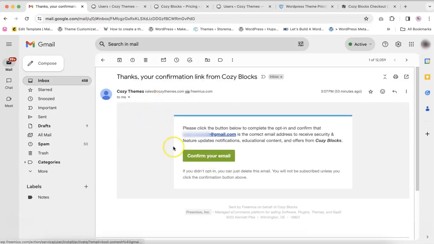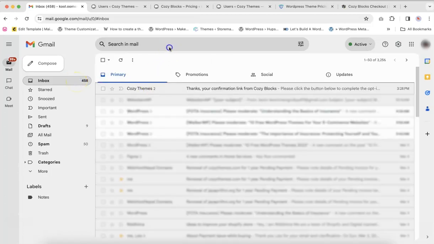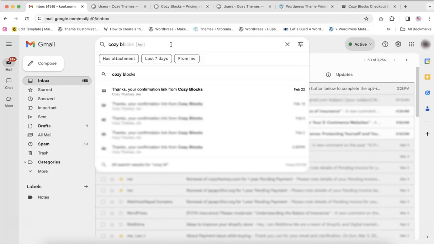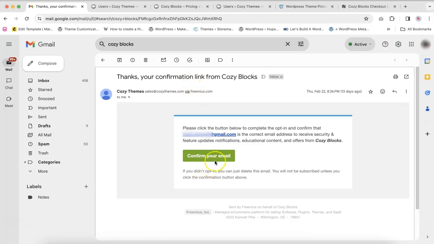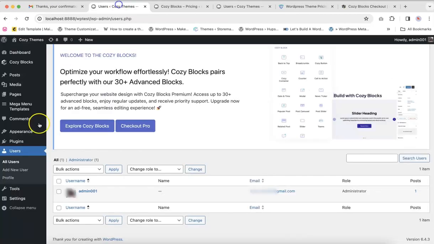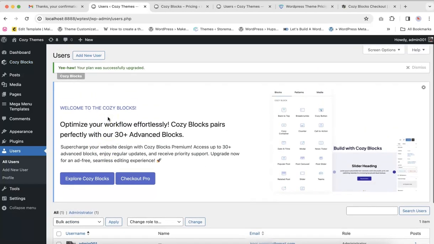So if you have confirmed the email a while ago, you can check the email by hitting our Cozy Blocks handle. So you'll find our confirmation link eventually. After you click this confirmation link, you'll be redirected to the dashboard page again, and hence you'll get the accounts tab popped up now.